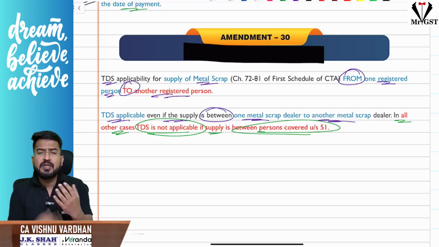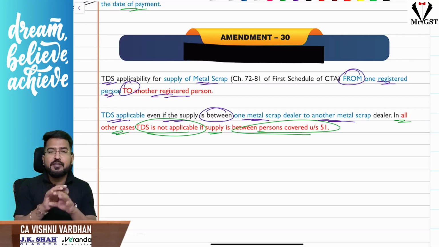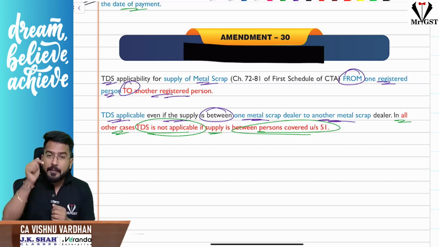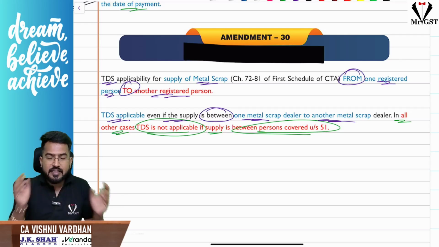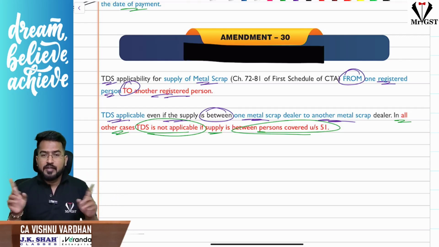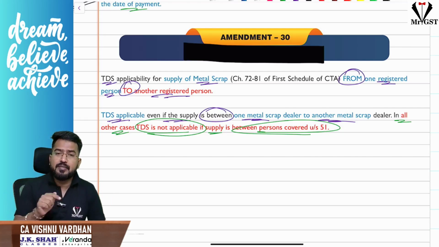But understand, normally for two persons for whom section 51 is applicable, if anything is happening between them, TDS is not applicable. But here, for metal scrap dealers, even though section 51 is applicable to both of them, they have to follow TDS provisions. Okay, for others for whom TDS provisions are applicable, if anything is happening between them, they need not deduct TDS. But metal scrap dealers are an exception to that.